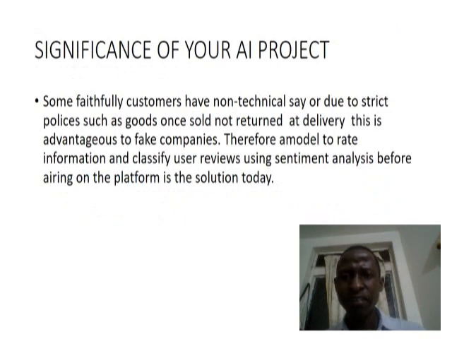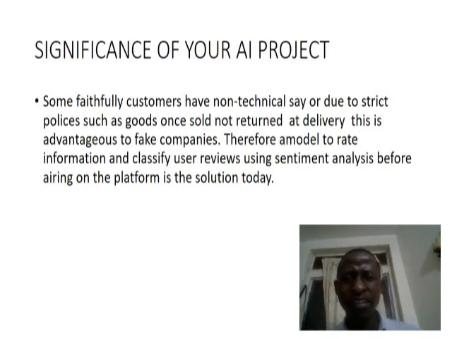So, the significance of the project. Some faithful customers have no technical say, or due to the policies, once the good is sold, it's unreturnable. So at delivery, this becomes advantageous to fake companies because they have generated the reviews, making the product seem genuine when it's not genuine. Therefore, a model to rate information and classify user reviews using semantic analysis before airing on the platform is the solution that I'm covering today.